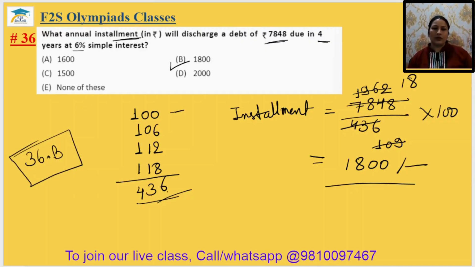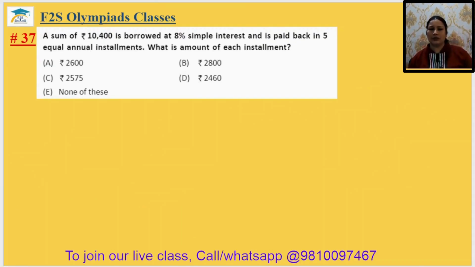Okay, come to question number 37. A sum of rupees 10,400 is borrowed at 8% simple interest and is paid back in 5 equal annual installments. What is the amount of each installment?